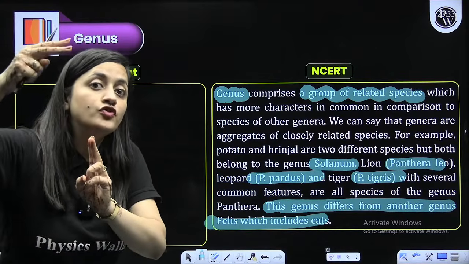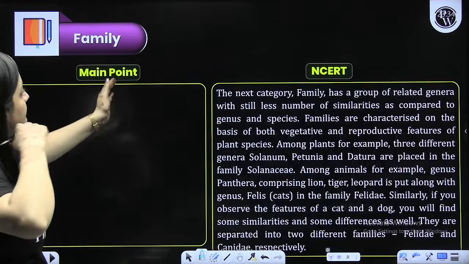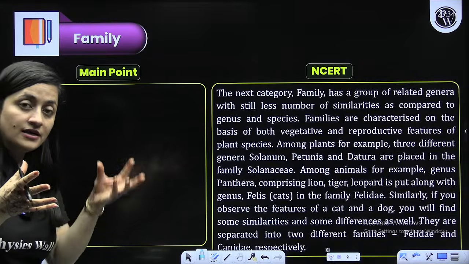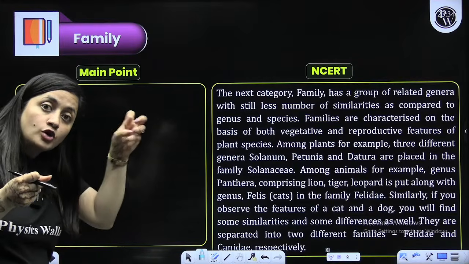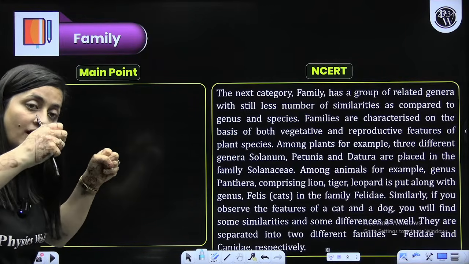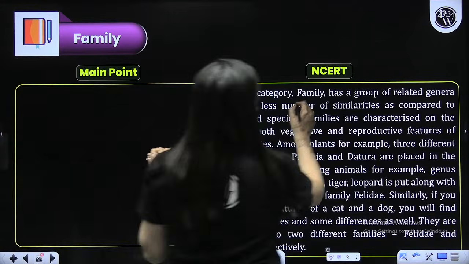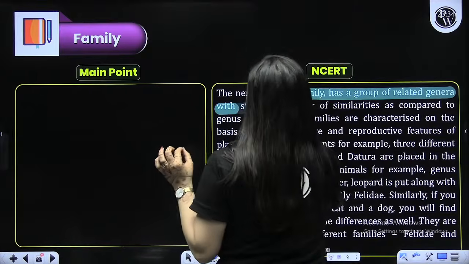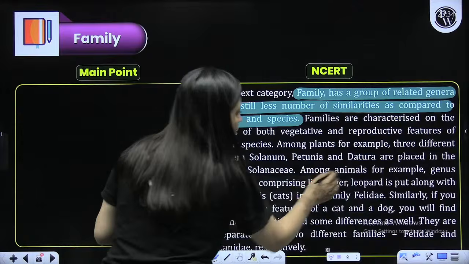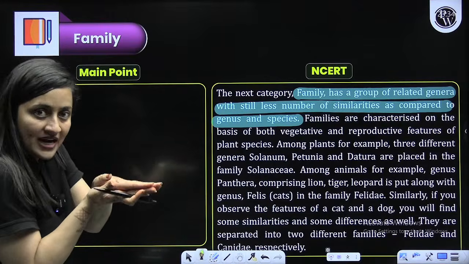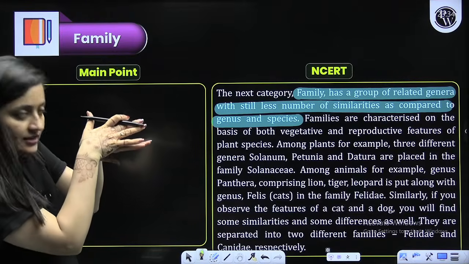But now if you move to the higher category, just say if you go for the family, you will see Felis and tiger, they belong to the same family. Cat and tiger belong to the same family. Dog belongs to a different family. So tiger or cat will have more similarity. So that is what we are saying. So family has a group of related genera with less number of similarities compared to genus and species. So at the lower level, species has maximum similarity, genus lesser, family even lesser than genus. Right?